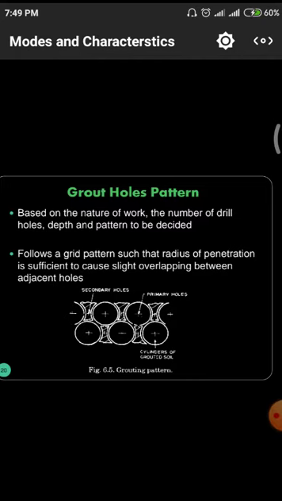Based upon the nature of work, the number of drill holes and the depth of the pattern are to be decided, depending upon the nature of work and the quantity of voids present in the soil. The grout holes depend upon those two conditions. It follows a grid pattern such that the radius of penetration is sufficient to cause slight overlapping between the adjacent holes.